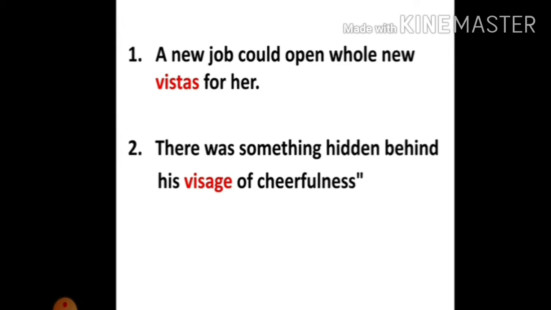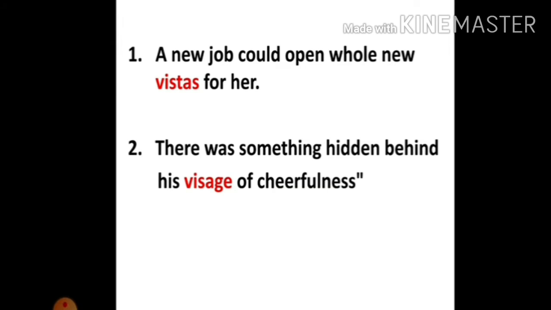And now here the meaning of vista is prospect, because VIS is see or look, which means prospect is something that is not very nearby. It is actually very far in place or time. So when I say it will open vistas, it will open new possibilities. Okay, so it will open new prospects. Fine, done. The next example is, there was something hidden behind his visage of cheerfulness.